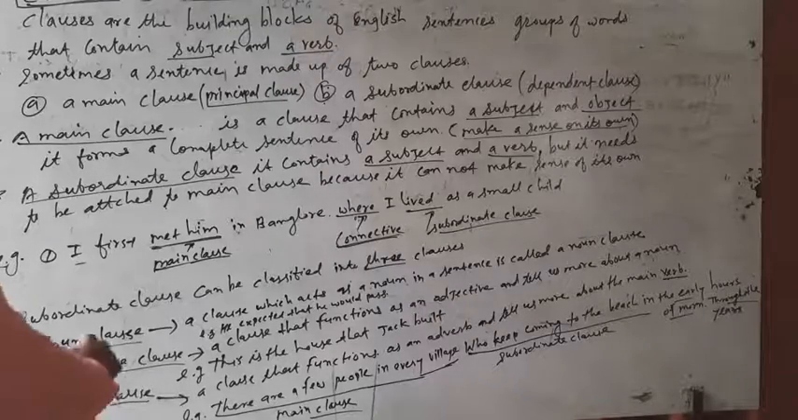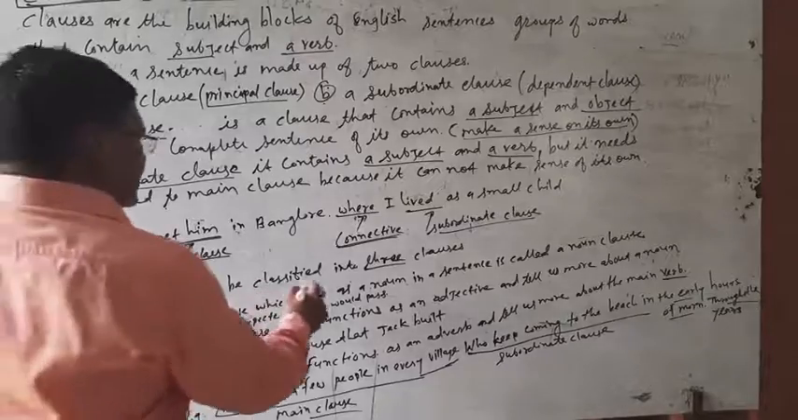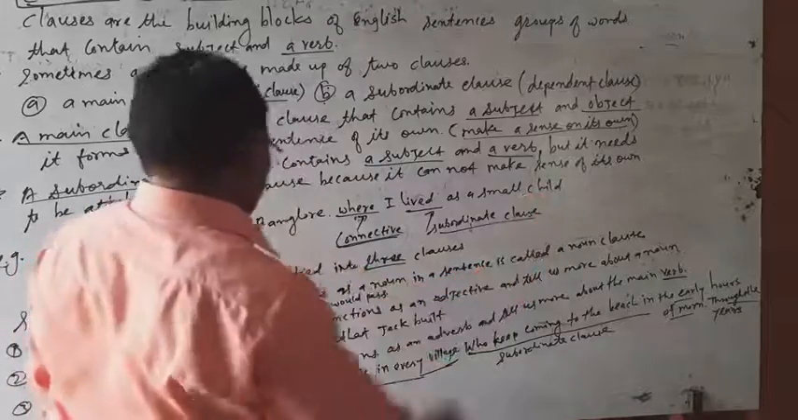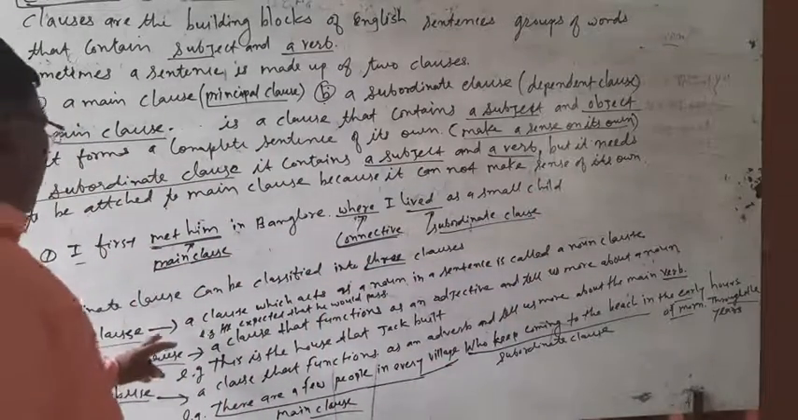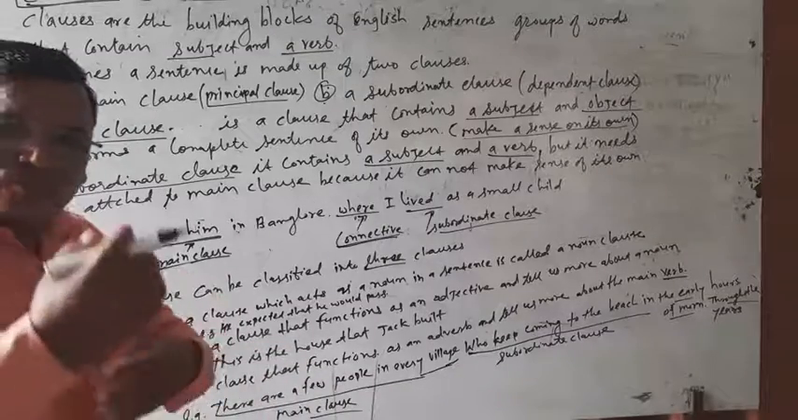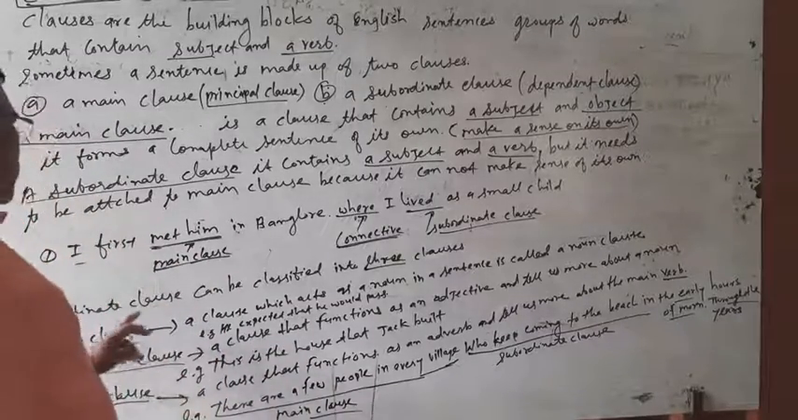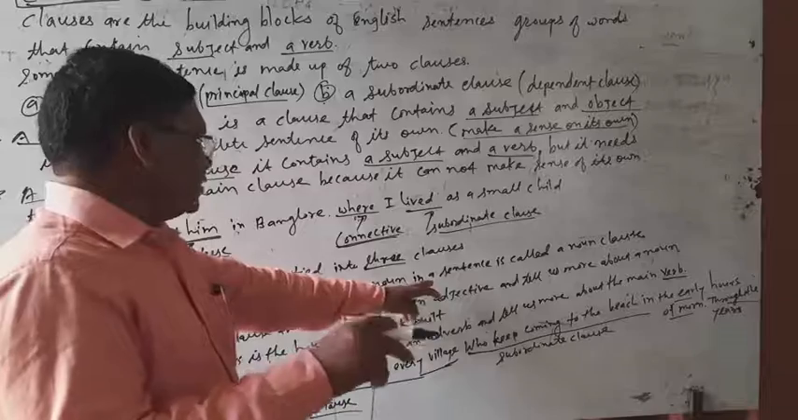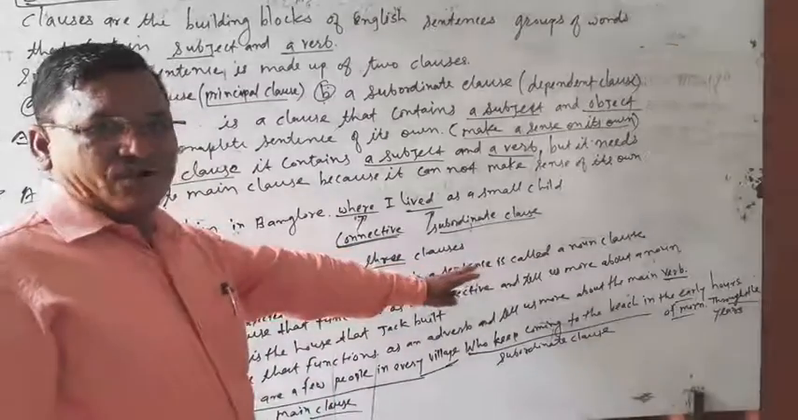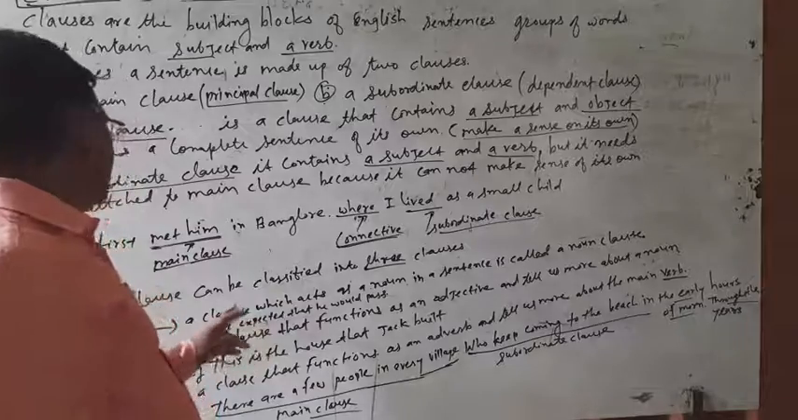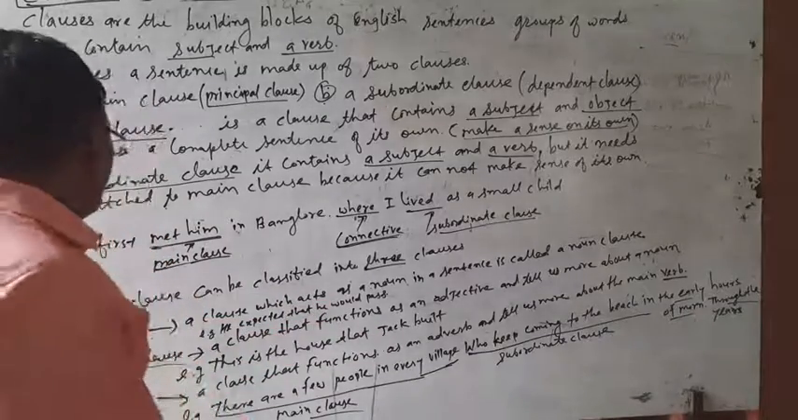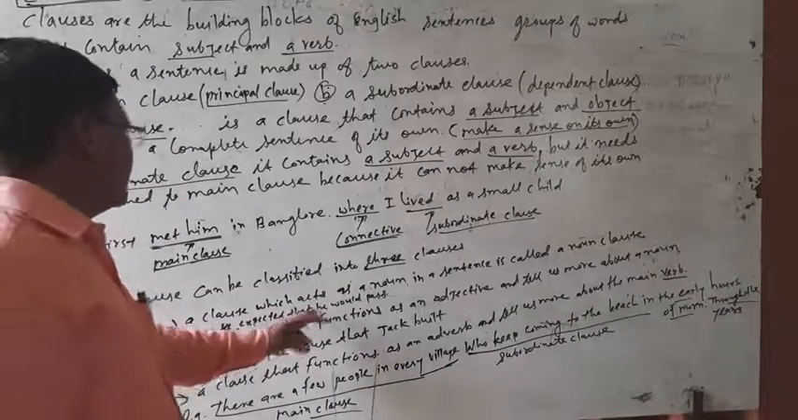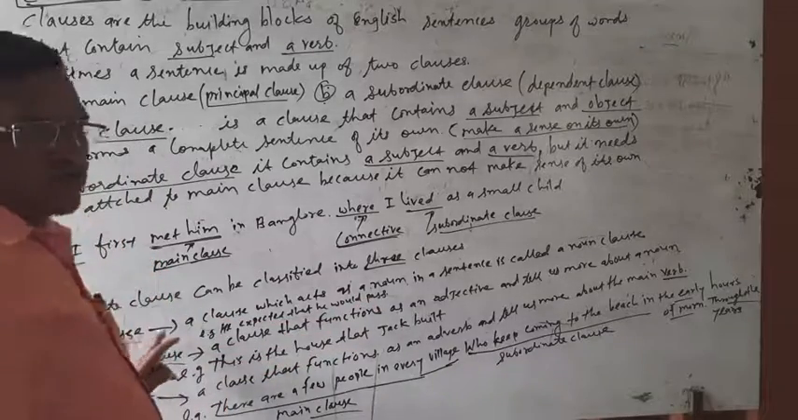Now see here, noun clause. A clause which acts as a noun in a sentence is called a noun clause. Noun clause किसको कहते हैं? A noun clause is one which acts as a noun. For example, he expected that he would pass. It is an example of a noun clause.